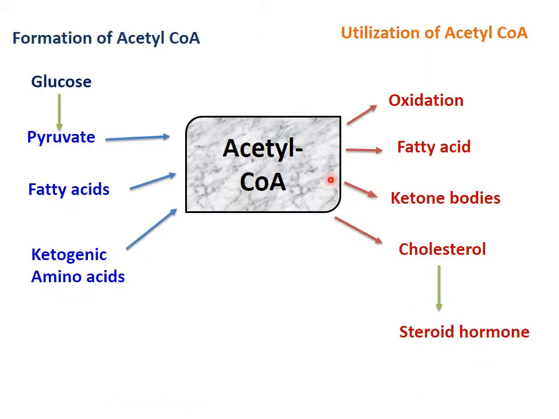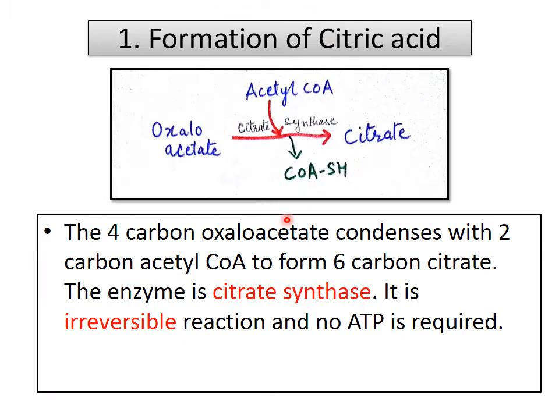Now this acetyl coenzyme A is formed from pyruvate, from fatty acids, and from ketogenic amino acids. At the same time it is utilized for oxidation, for fatty acid synthesis, for ketone body synthesis, for cholesterol synthesis, and also for steroid synthesis. So pyruvate is converted into acetyl coenzyme A, which is the starting reactant for the